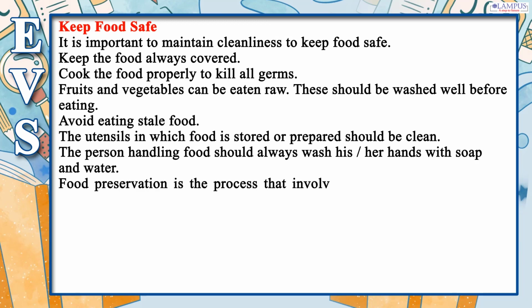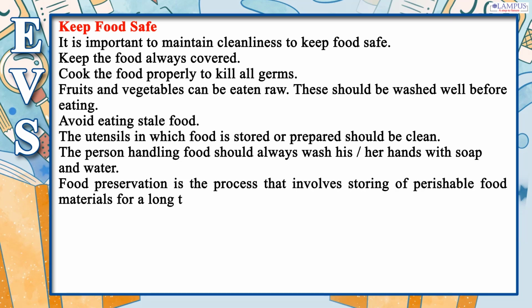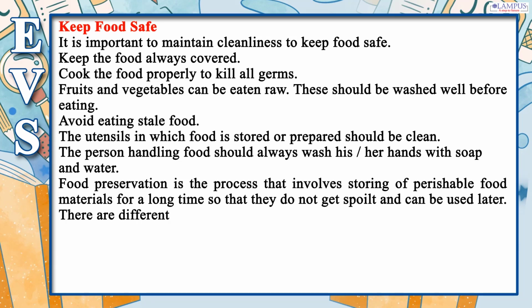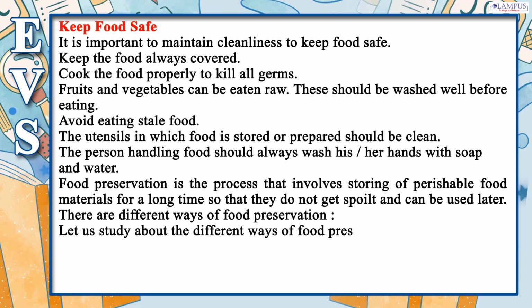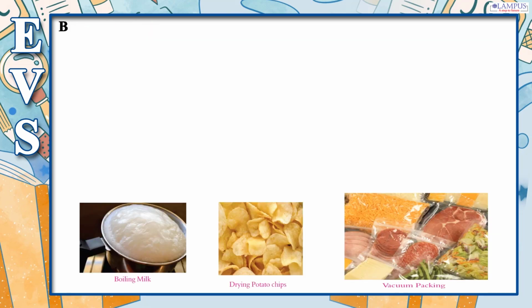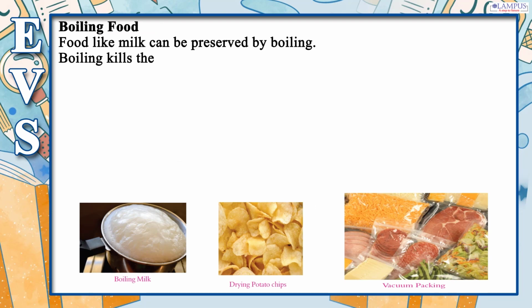Food preservation is the process that involves storing of perishable food materials for a long time so that they do not get spoiled and can be used later. There are different ways of food preservation. Let us study about the different ways of food preservation. Boiling food. Food like milk can be preserved by boiling. Boiling kills the germs present in the milk.